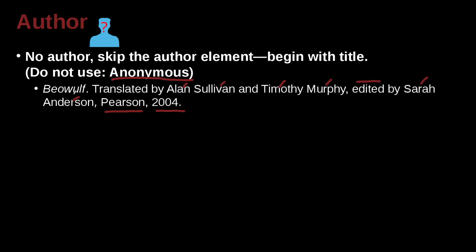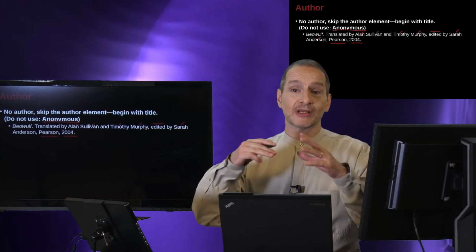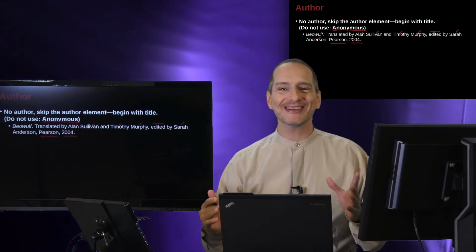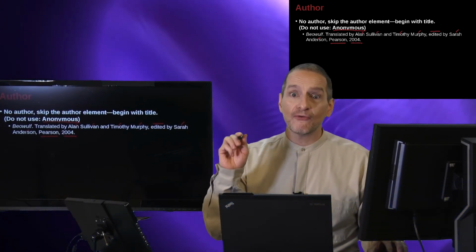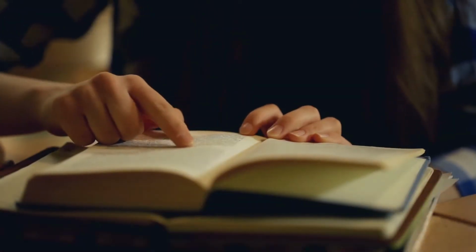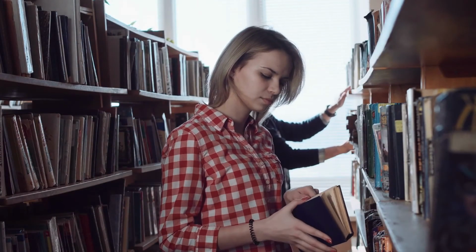Now, there could be other people who translate the book, and the book does not belong to someone. The book is rather written anonymously. We don't know who it is. But in this case, we say this one, the one I have, is from Pearson, and it came out in 2004. So that's very clear to help someone find it if they're looking for it.